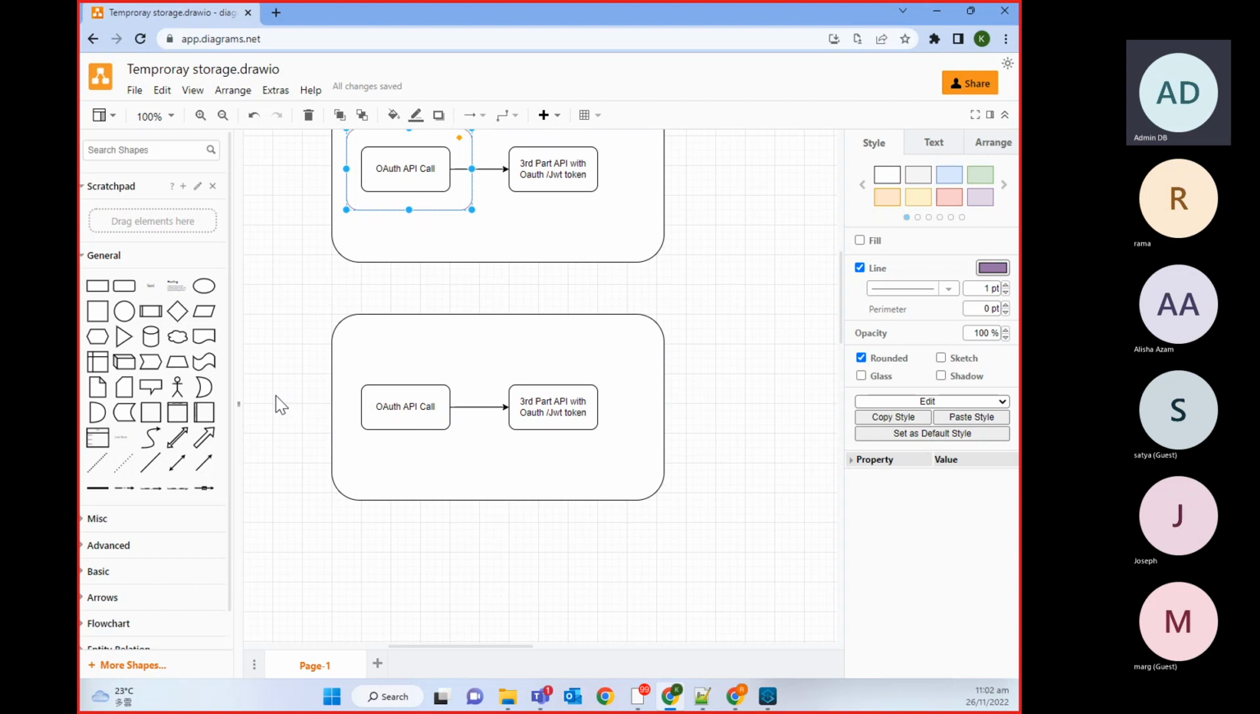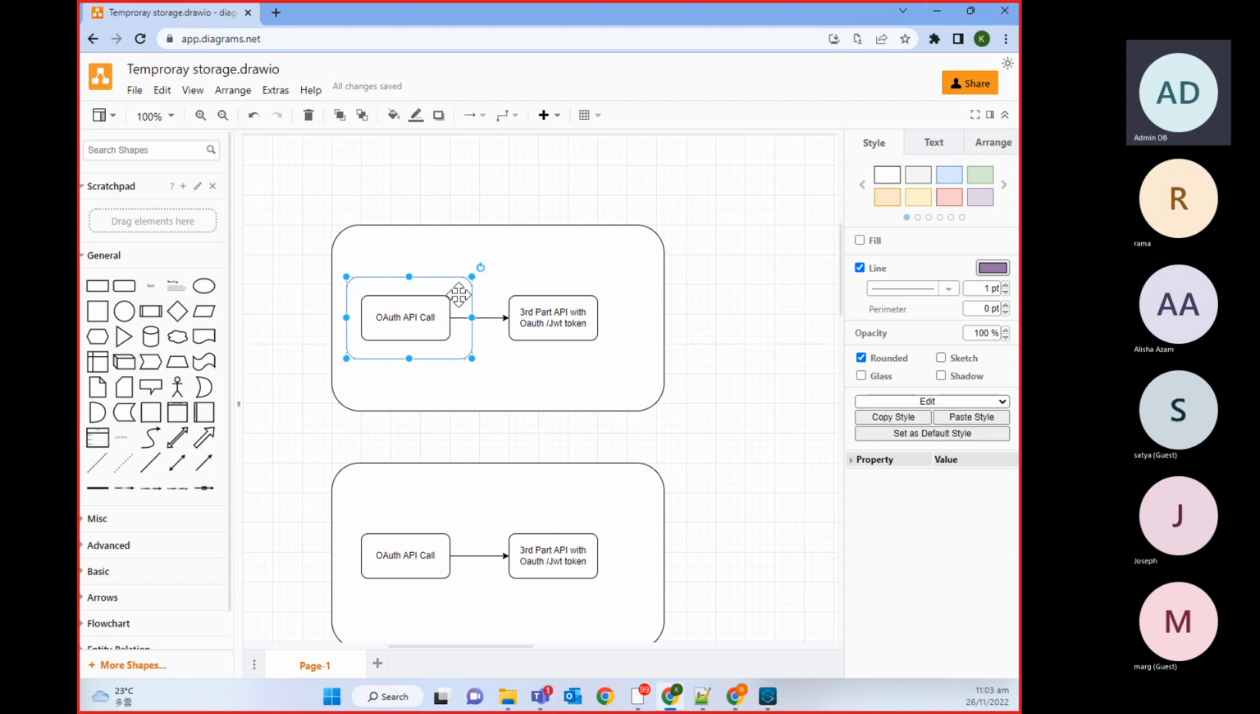So if you are making the call within 10 minutes, you will get it from the object store, from the cache, and you will not do the actual call. But if you are making it after 10 minutes, then you have to make this call again. Okay, everyone clear on this part?